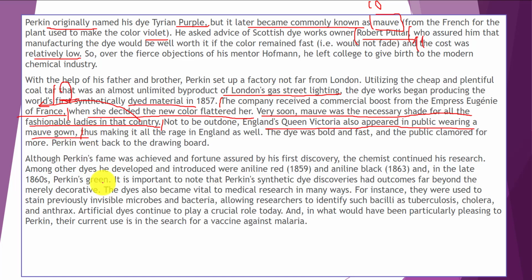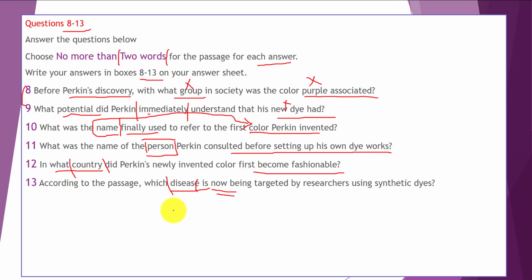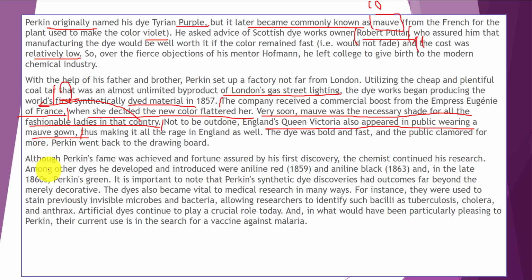Now let's look for a name of a disease. I'm going to scan and find the names of the diseases in our last paragraph. The dyes also became vital to medical research in many ways. For instance, they were used to stain previously invisible microbes and bacteria, allowing researchers to identify such bacilli as tuberculosis, cholera, and anthrax.